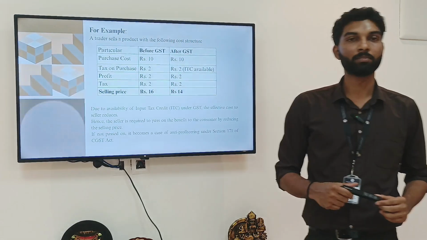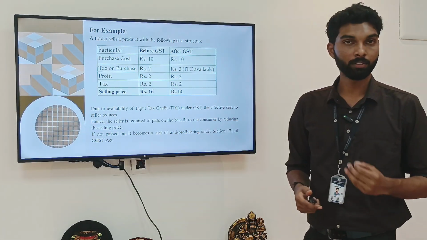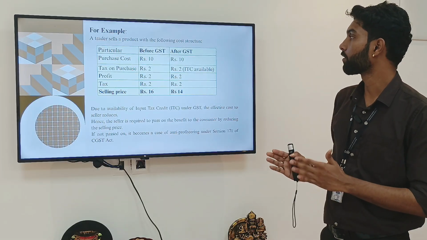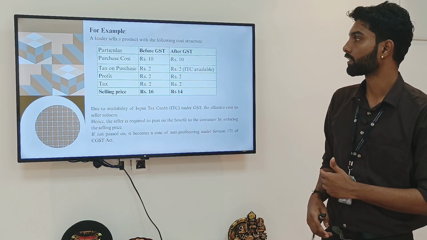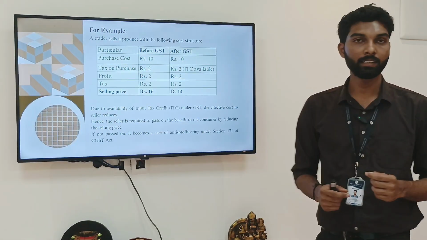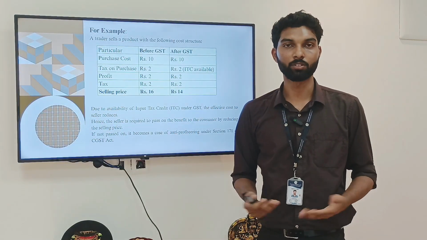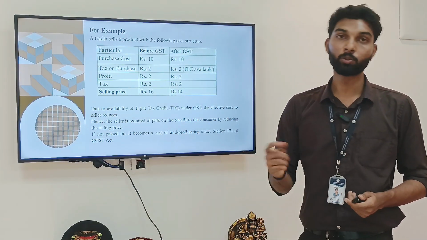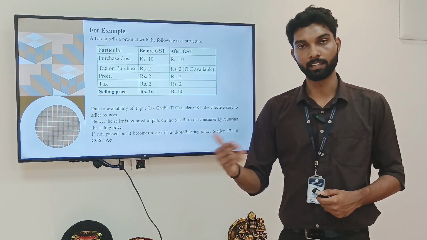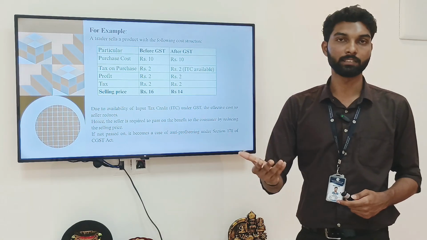So we'll look into an example for availability of ITC. I have a hypothetical example for easy understanding. There is a scenario before GST and after GST. Before GST, the trader who used to purchase for 10 rupees had to pay tax of 2 rupees on which the credit was not available, and he will add 2 rupees as profit, and again he had to pay 2 rupees of tax while selling. So the total cost comes to 16 and he has to sell at 16.